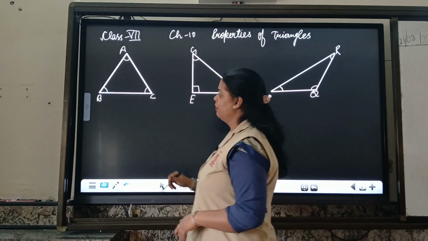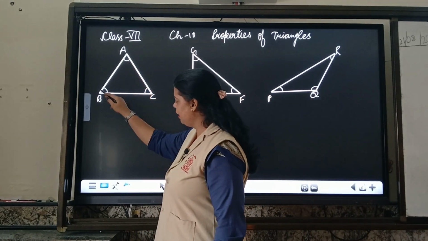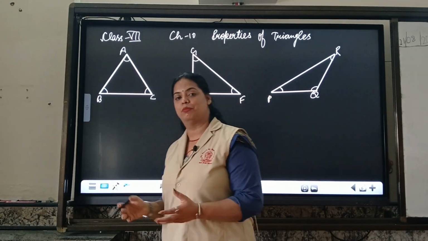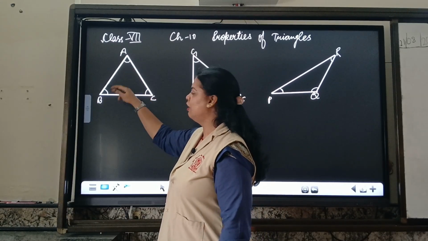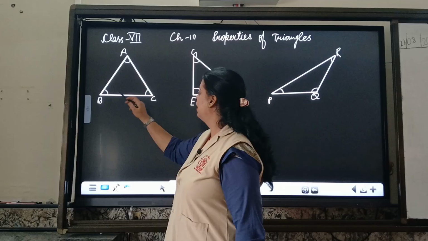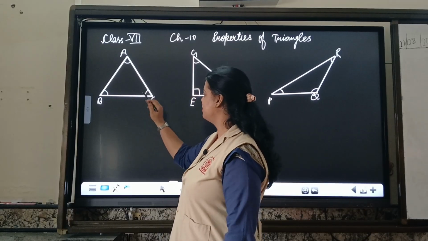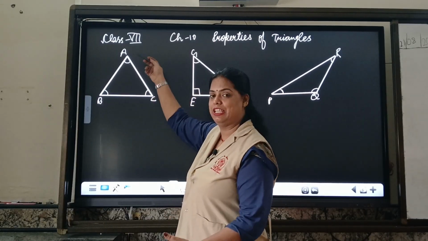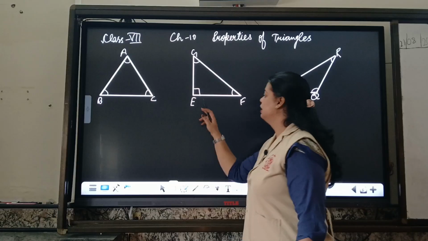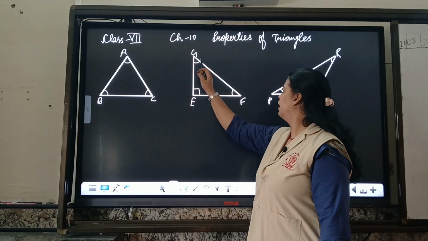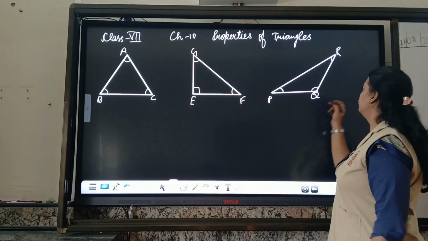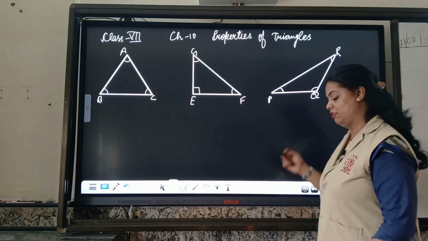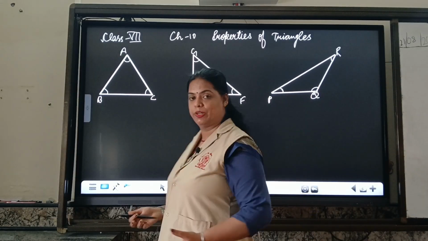Three sides means side AB, you can read it BA, both will hold the same meaning. So AB or BA stands for the same, and BC or CB means same side, or AC or CA means same side. Here EF, FG and GE, three sides. PQ, QR, RP, three sides, three angles, three vertex.